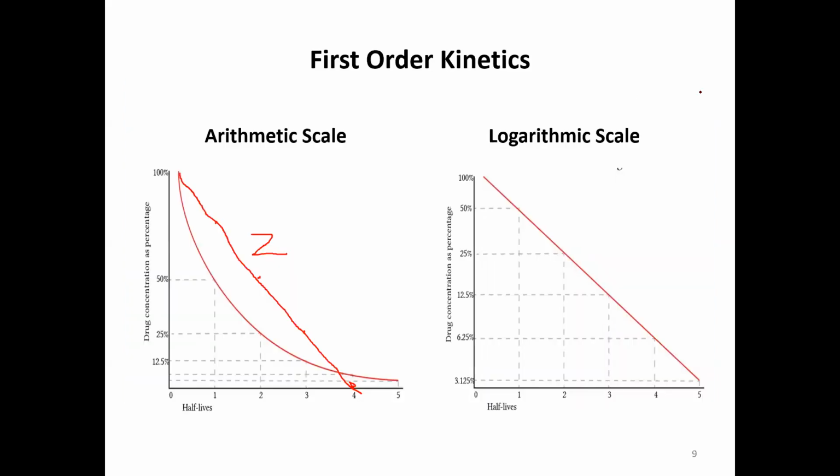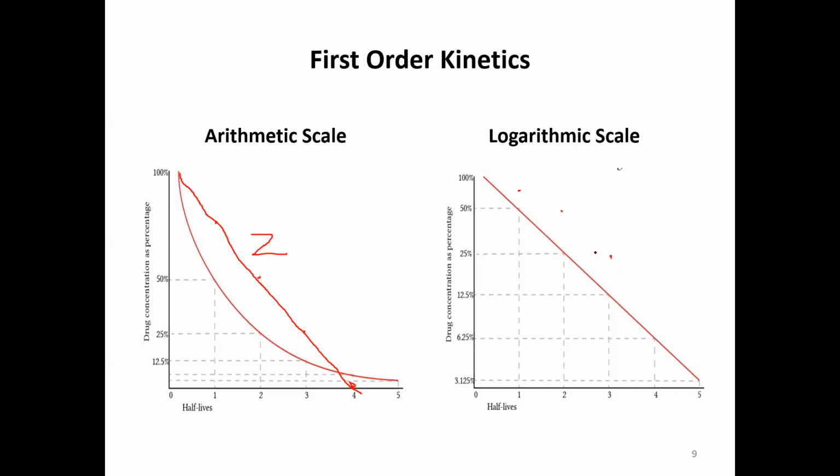Now what happens with respect to the log scale in the case of zero order kinetics? Let us consider the same scenario, that is a drug having a half-life of 1 hour and the amount eliminated is fixed, once again 25 microgram. After one half-life, it would be roughly around 75 microgram somewhere here. After two half-lives, 75 minus 25, that is 50 microgram somewhere here. After three half-lives, 50 minus 25, there is 25 microgram somewhere here.